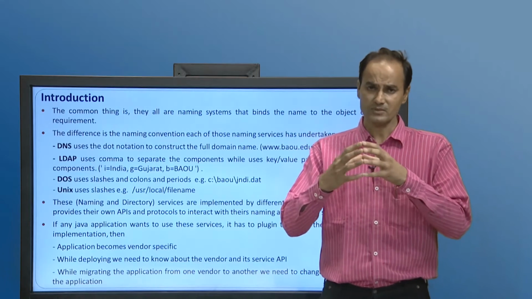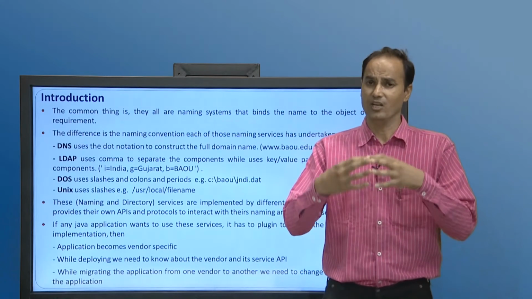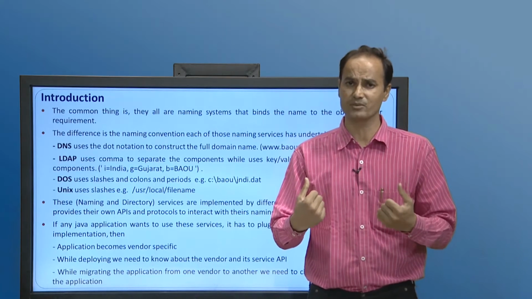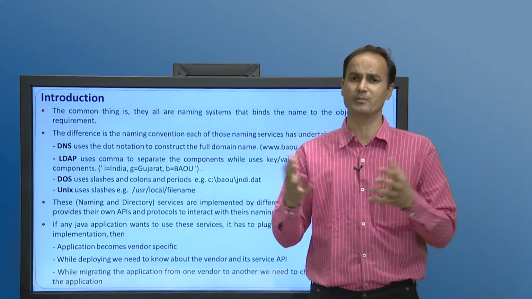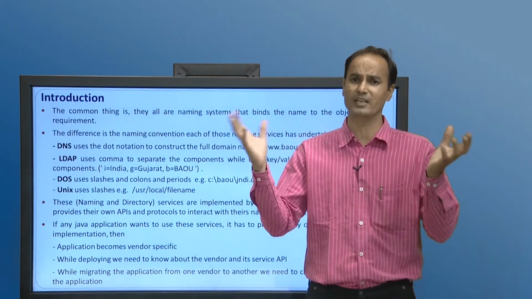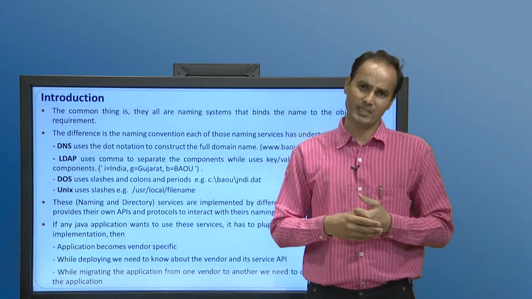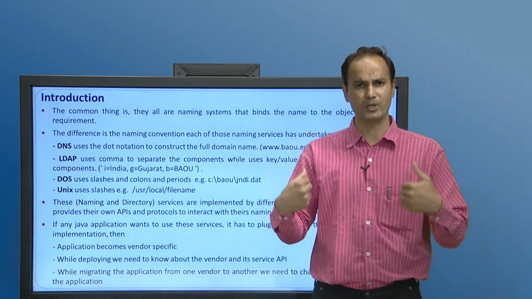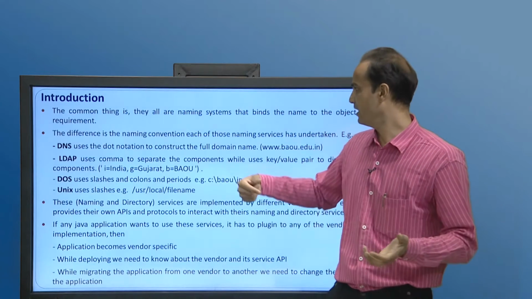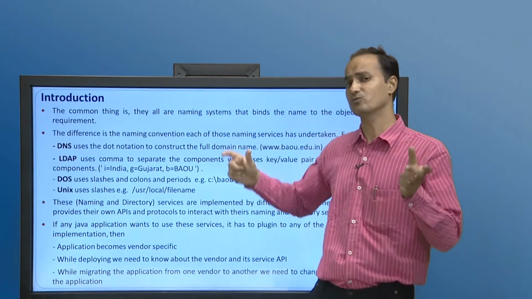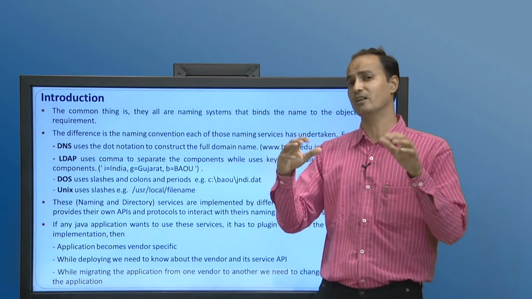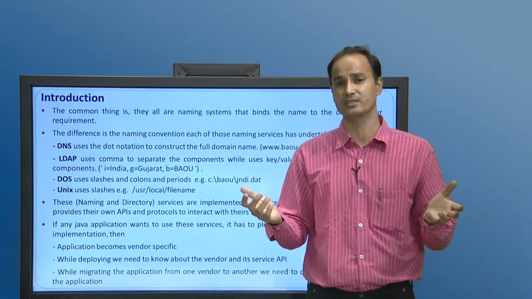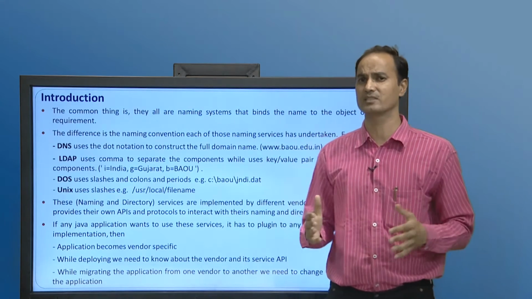Apart from that, what is that naming service and how do we get it? How do we access such services from the available third party resources? There are a number of third party vendors available in the market that develop such services. We can manipulate them and access them. Let us discuss the differences between these naming services, because there are a number of vendors and each and every vendor has their own naming convention for their services. So, let us have a view on such services.